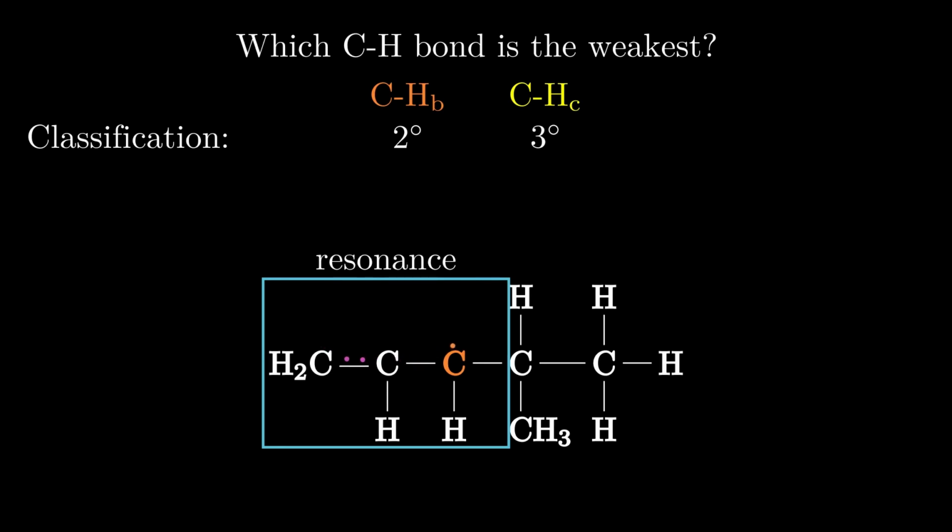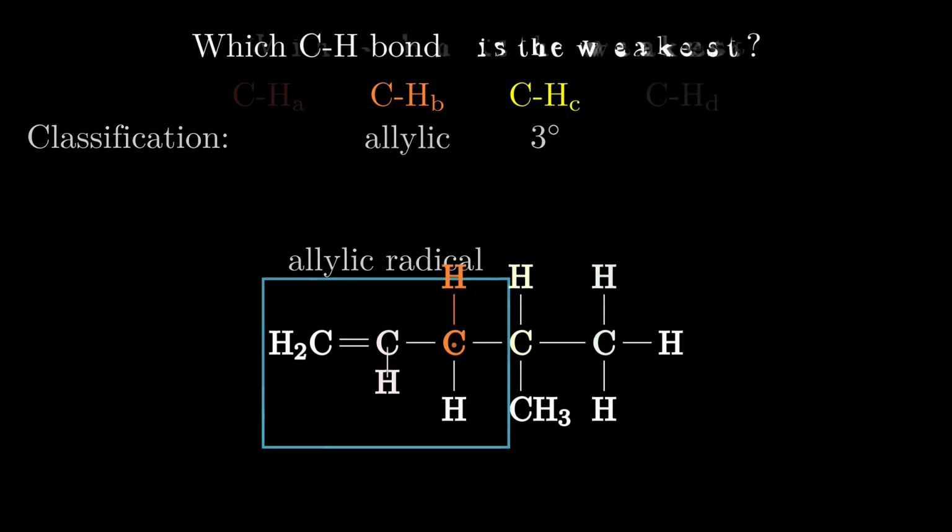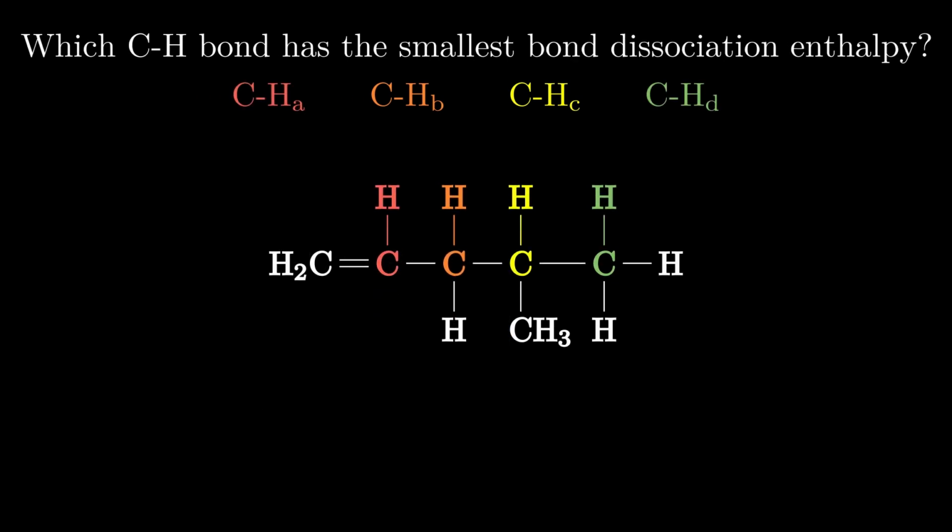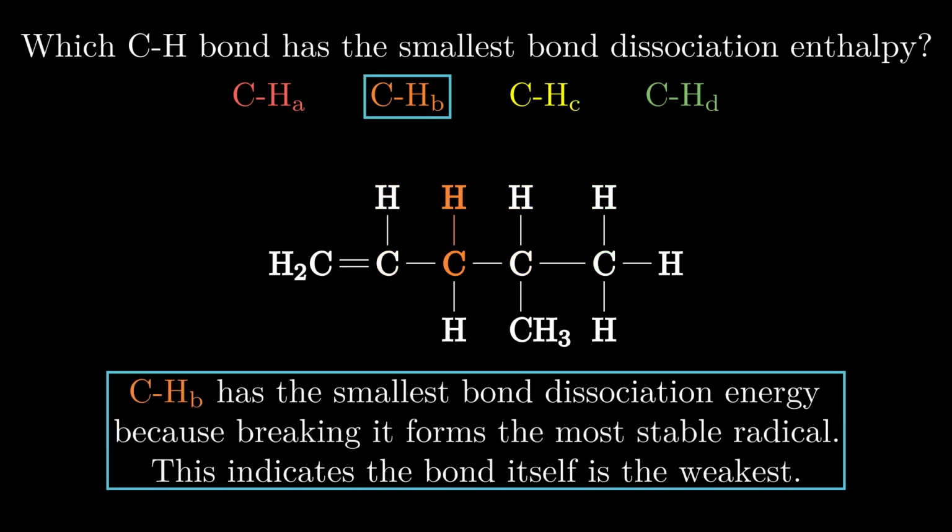We have not seen this behavior from the previous 4 radicals, so say hello to the 5th, the allylic. Resonance increases the stability of this radical, which makes it even more stable than tertiary. This means the bond that broke to form it must be even weaker. Therefore, we can identify the answer to the toughest question on Part 1 of the 2019 U.S. National Chemistry exam as B.